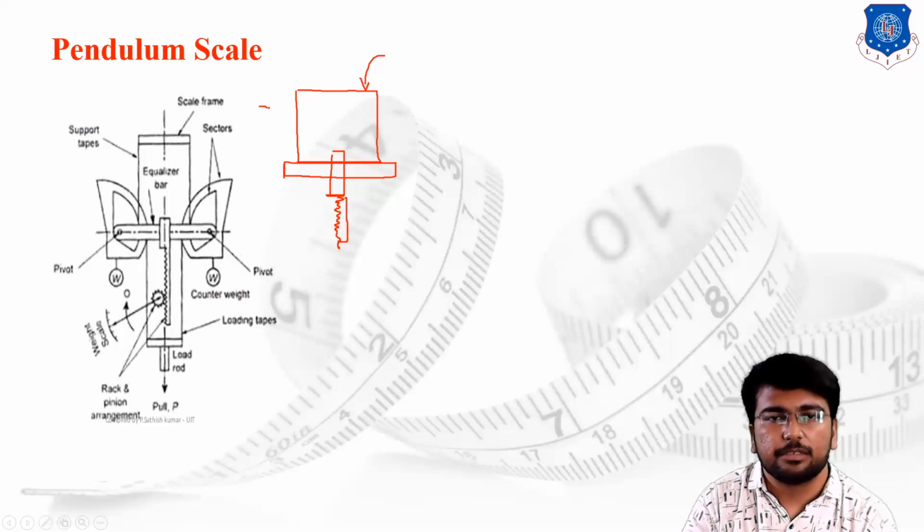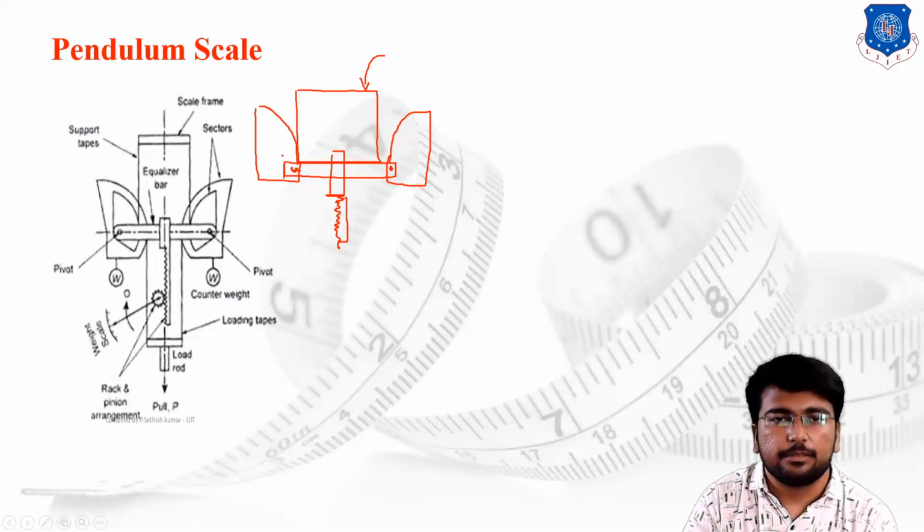The bar is attached with the sector. Suppose this is the sector. In the same way, on the opposite side, you are supposed to find sectors. The sectors are pivoted on the bar. Then a routine conventional pinion has been attached, and at the end of the pinion we have the pointer, and the pointer is directly attached with the scale. The weight is placed over here. The dead weight, let's say W, with a known mass is placed over here to maintain the position of the sectors.